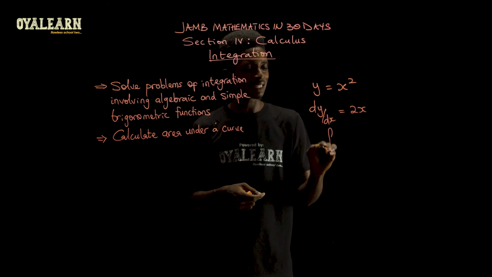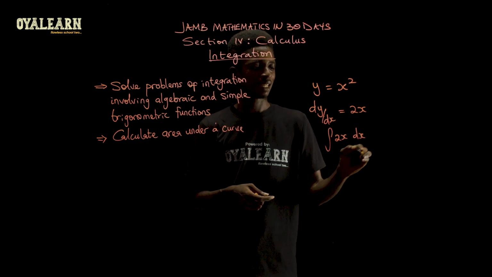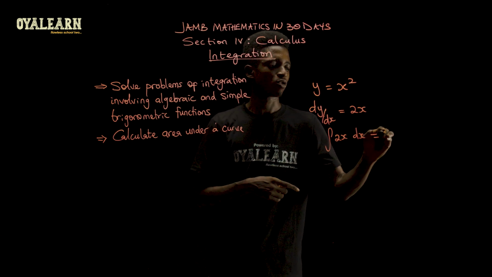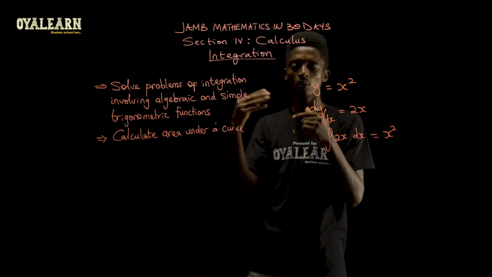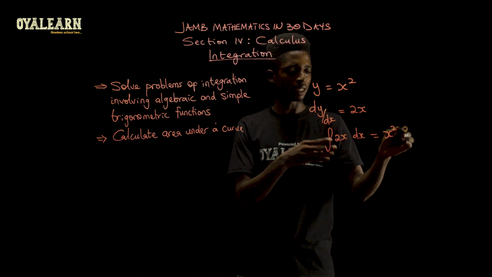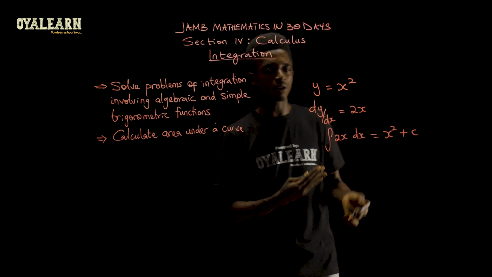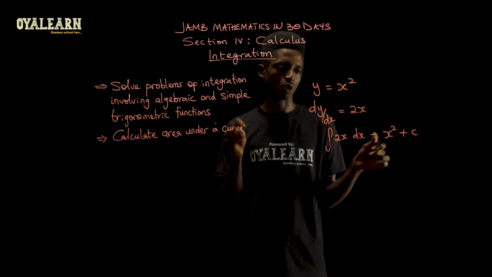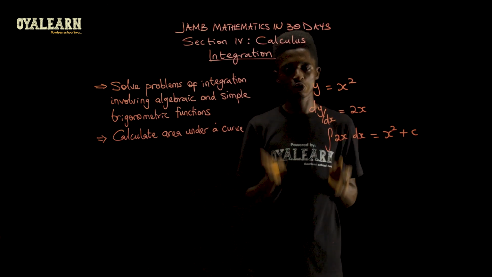But when you take the integration, the integral of 2x dx, this will take you back to x squared. I'm still going to show you how all of this works out when we look at the rules of integration. But this will be x squared plus a constant c. And this c can be 0, it can be any number at all. So in this case, it is 0 because what we have is just x squared.